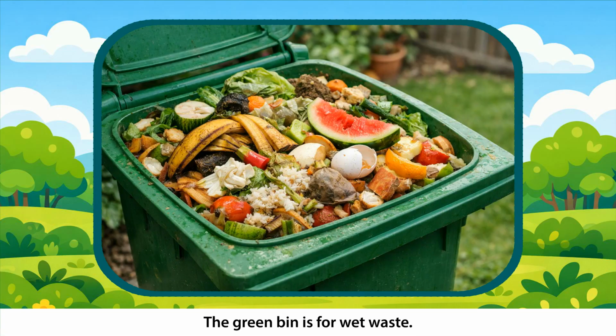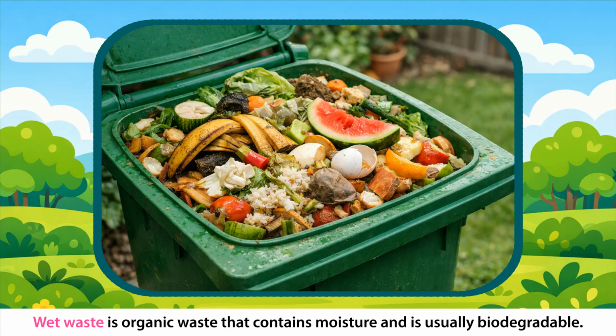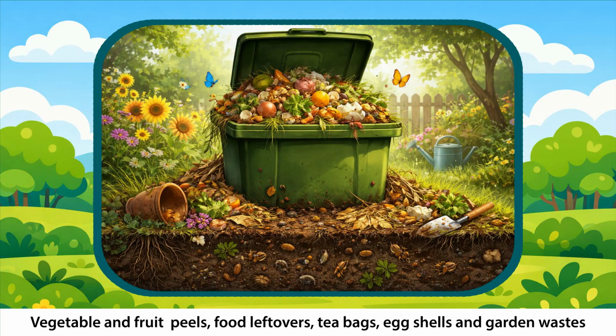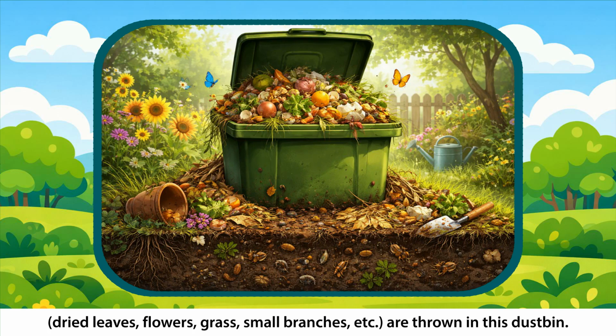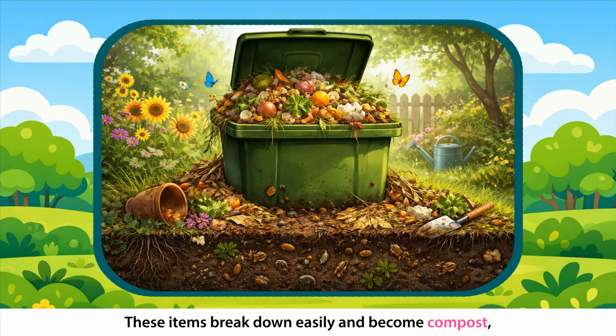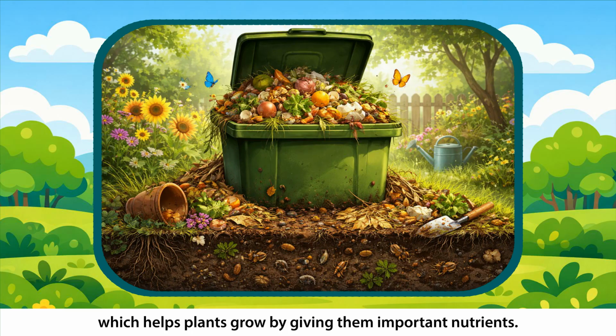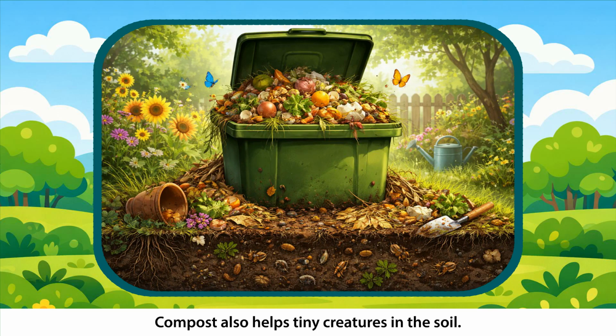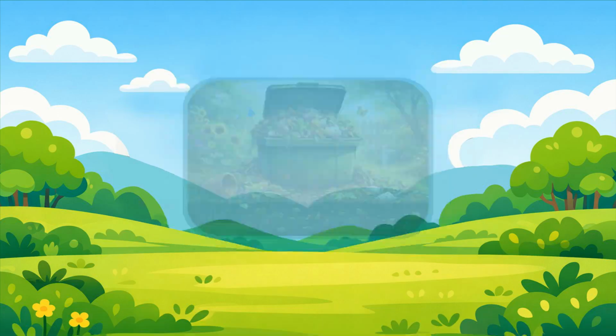Green bin. The green bin is for wet waste. Wet waste is organic waste that contains moisture and is usually biodegradable. Vegetable and fruit peels, food leftovers, tea bags, eggshells and garden waste, dried leaves, flowers, grass, small branches, etc. are thrown in this dustbin. These items break down easily and become compost, which helps plants grow by giving them important nutrients. Compost also helps tiny creatures in the soil.